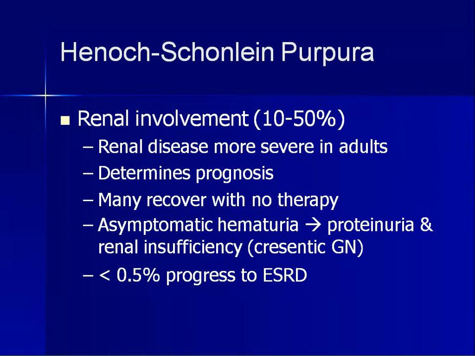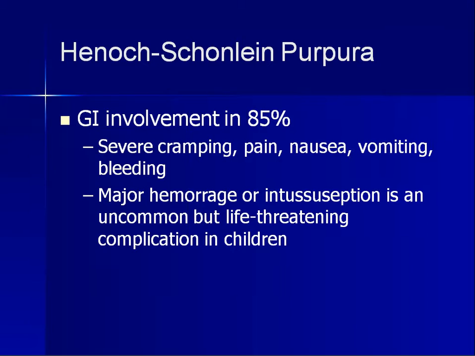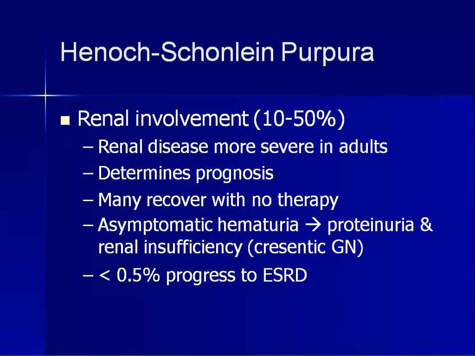So the important points here are the gastrointestinal involvement and the renal involvement. In the renal, you will be seeing asymptomatic hematuria and proteinuria, and on biopsy, crescentic type of glomerulonephritis, whereas less than 0.5% will lead to end-stage renal disorder.